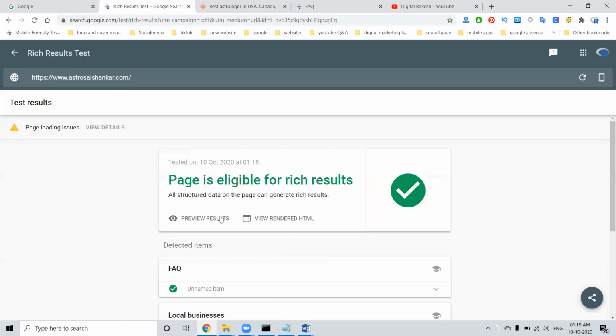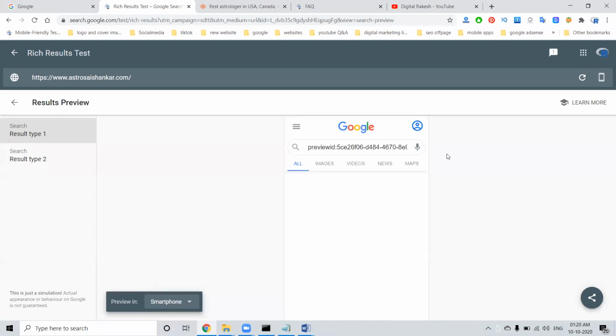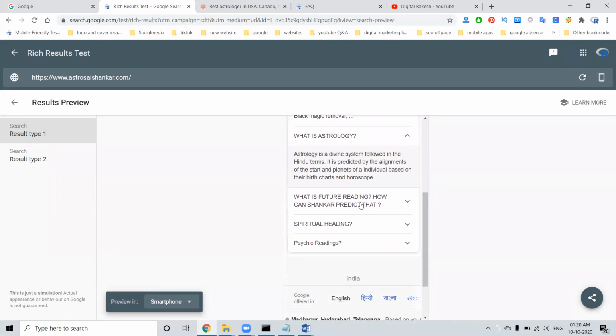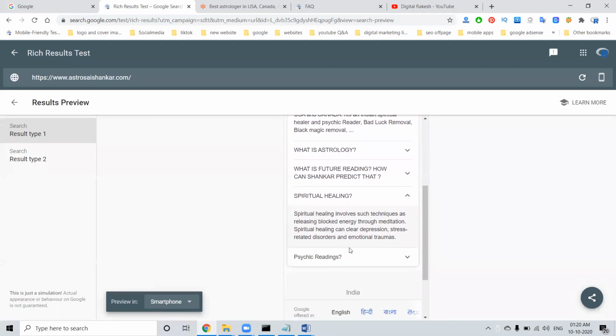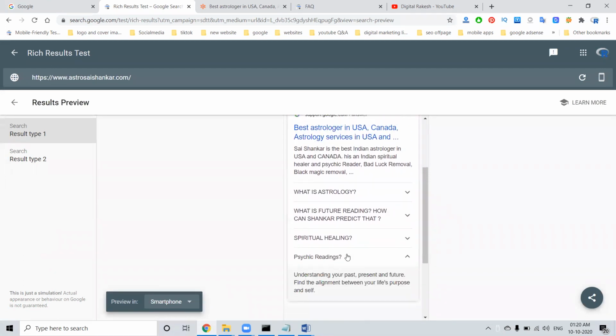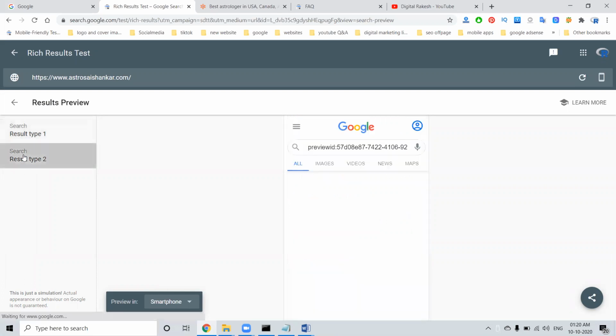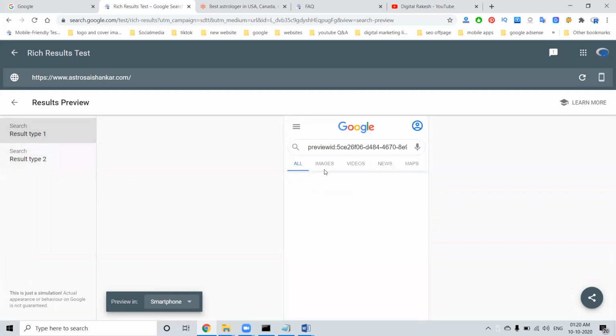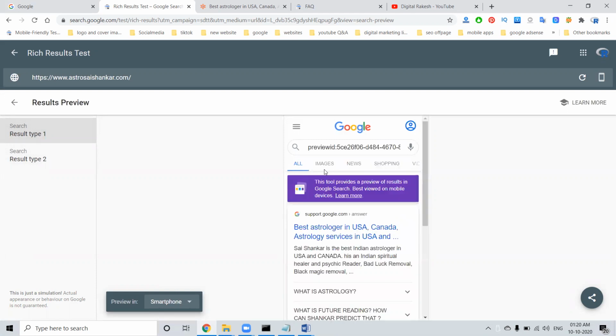Now you can check. Previously we could show only the logo. Now we can show questions and answers. We have to check this, it is very important. Here my logo is there. Previously only the logo was there. Now I'm adding two things: the logo for favicon purposes, and the rich snippet. So this is the method we must use for each and every website.